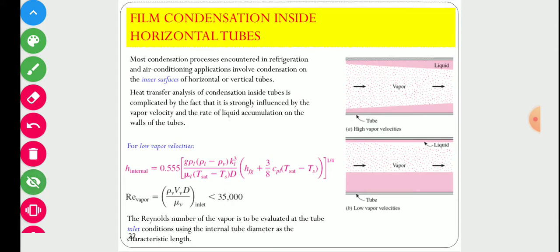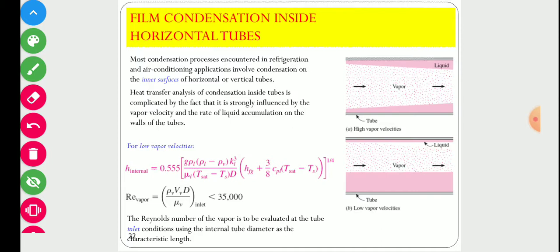Now, the next case is film condensation inside a horizontal tube. Up to now, all examples are those in which condensation occurs outside the tube. Now in this case, the condensation occurs inside the tube.